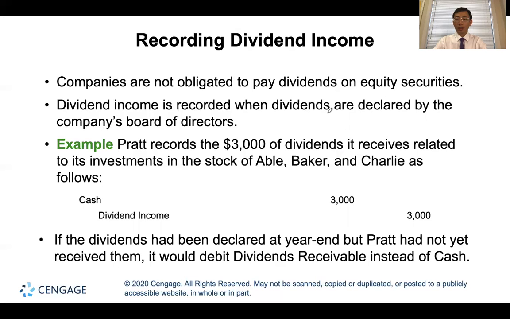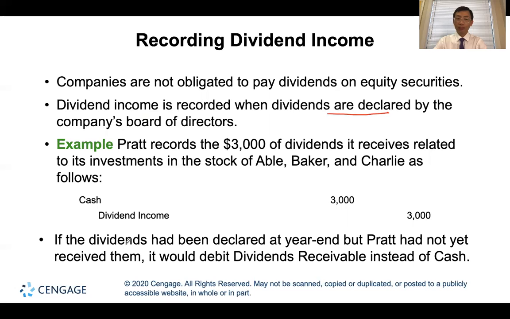So on this date, according to the accrual basis, we need to record the right to receive the dividend income. After we receive the cash, debit cash, credit dividend income.